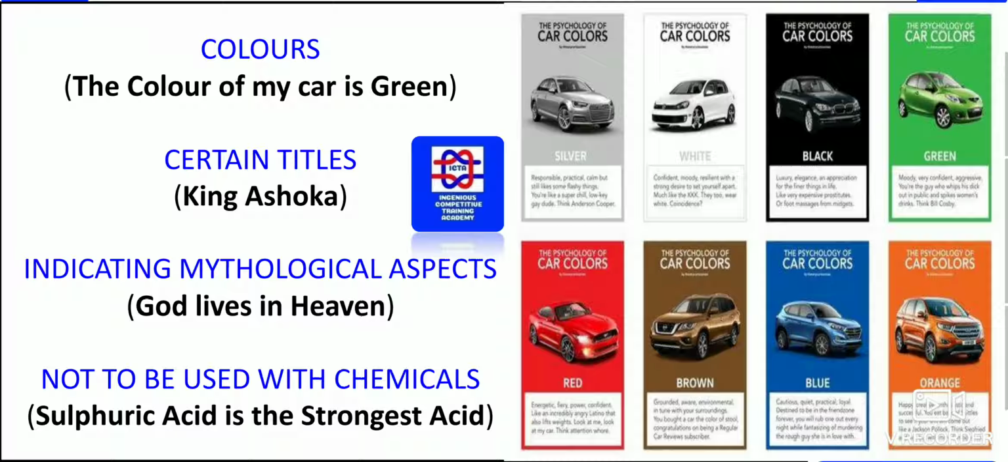Certain titles, King Ashoka, King Chandragupta. So we have various kings' names where we can't use articles. Titles indicating mythological aspects: God lives in heaven. So these are all few things in mythological aspects where we can't use the articles.